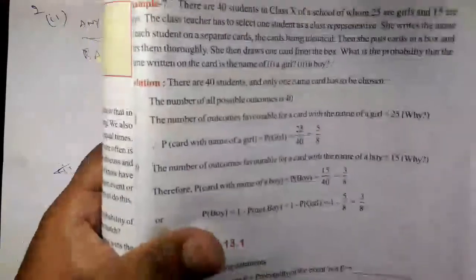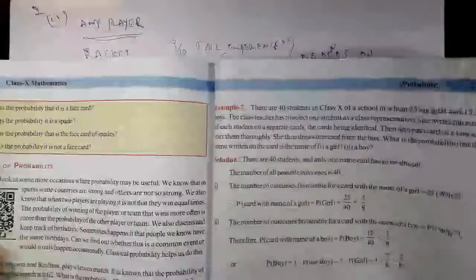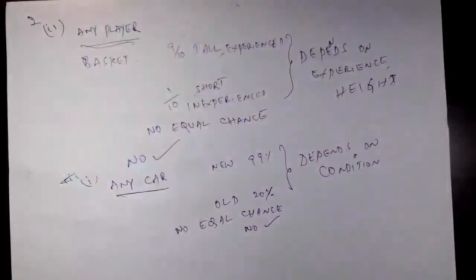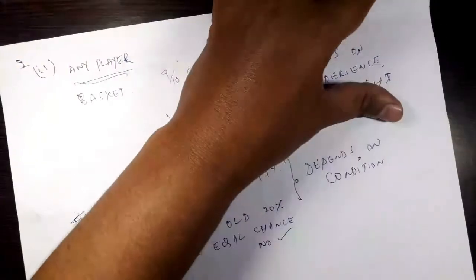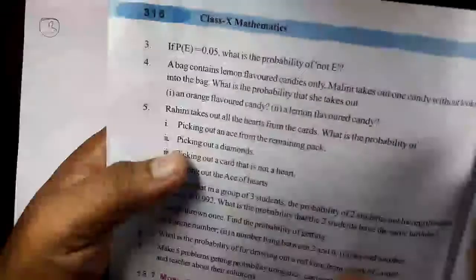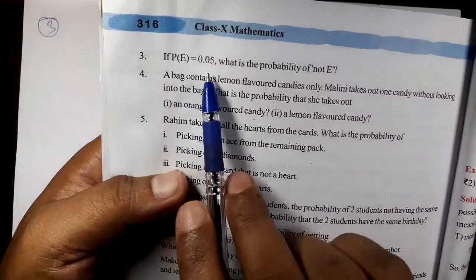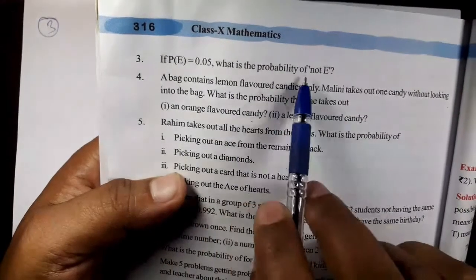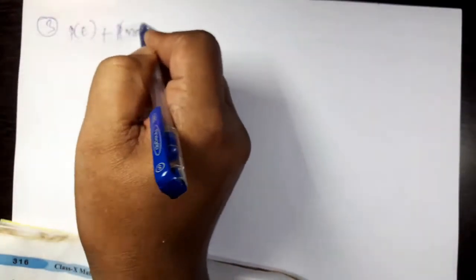Now coming to question number 3. What is question number 3? If P of E is 0.05, what is the probability of not E? Yes, we have discussed earlier in the basics. Probability of an event E plus probability of an event not E is equal to how much? 1.